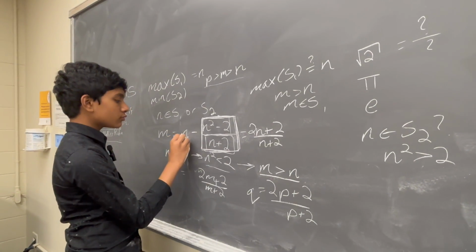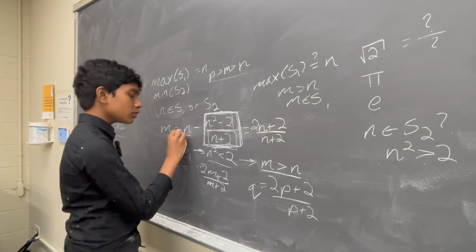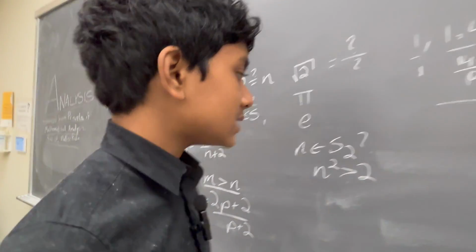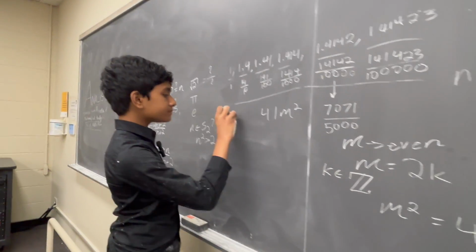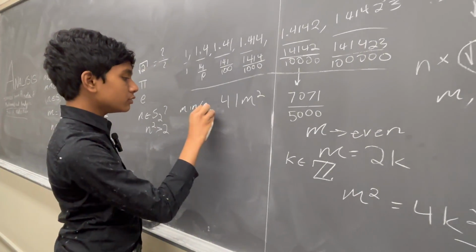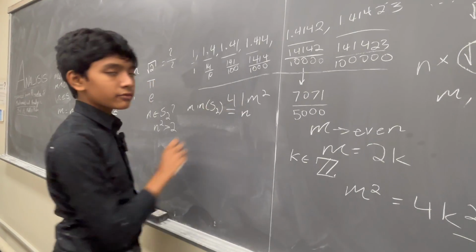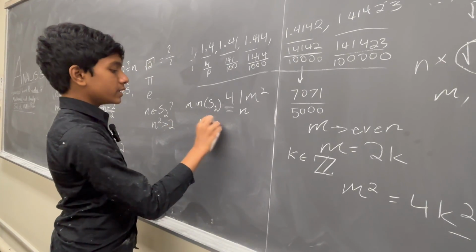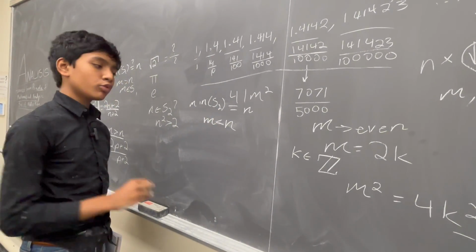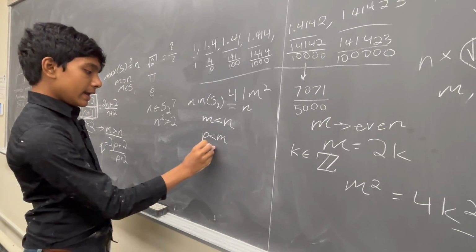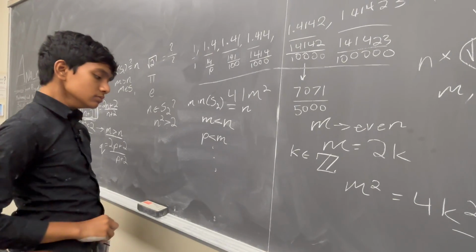And since we're subtracting a positive quantity from n, this is going to be less than n. What does that mean? Well, the minimum of S2 does not exist either, because no matter what we try to declare it to be, we can always find some number lower than it, and we can always find some lower number than the new low, and it can just keep going.